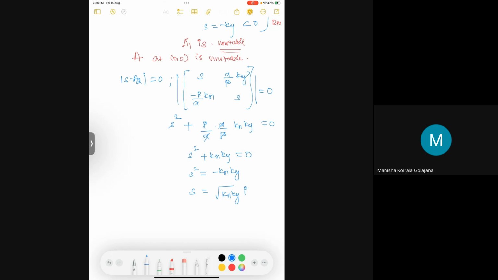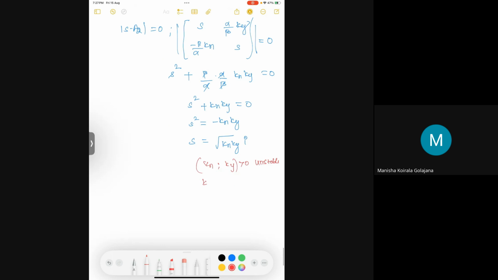Right. So based on the values of kx and ky, the stability will be decided. If kx ky is greater than 0, unstable. Kx greater than 0, ky less than 0, stable, because when you take the root, one of these will be minus inside the root, it will again be i square, it will become minus.